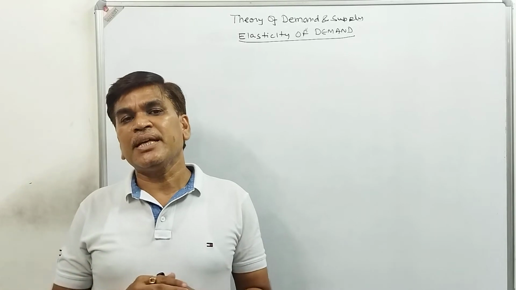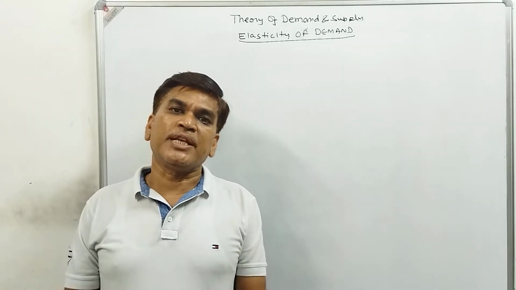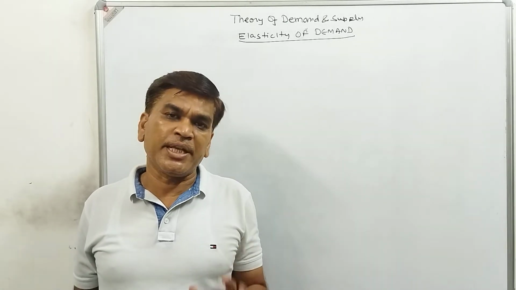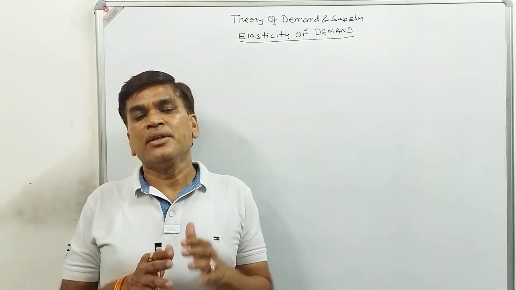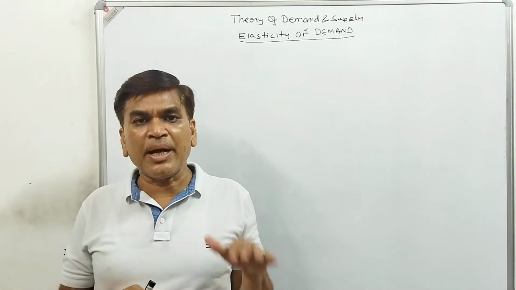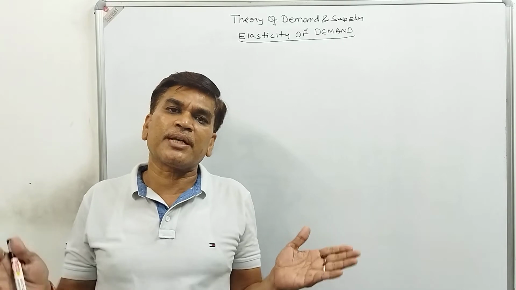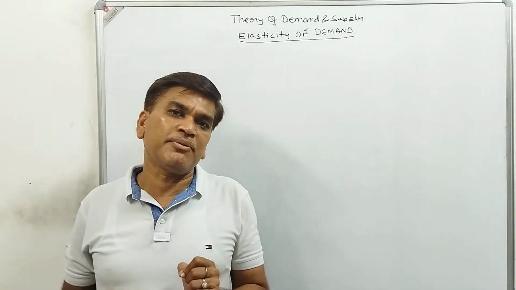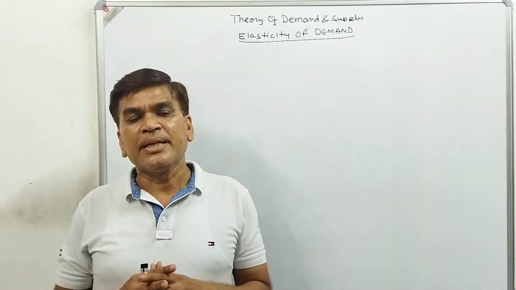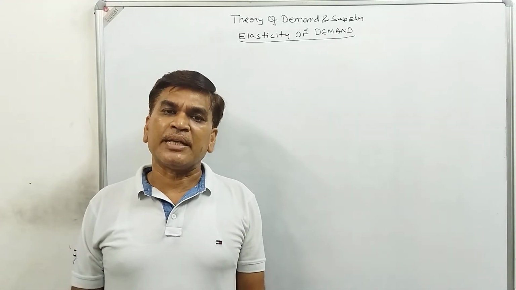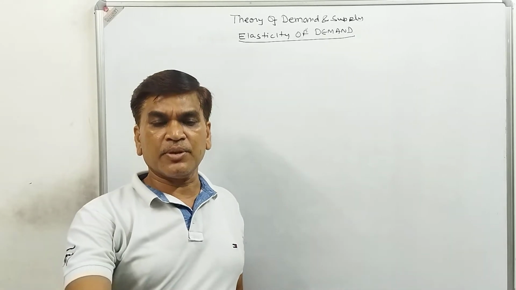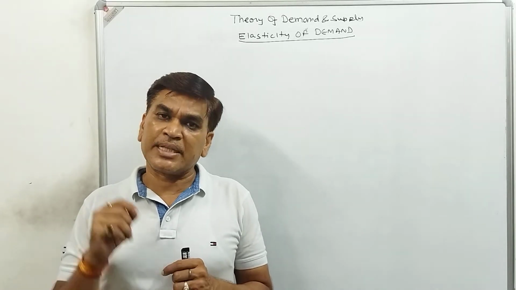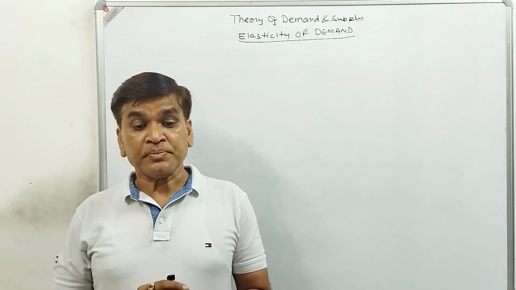From this we can say this is a normal good, this is an inferior good, this is a substitute good, a complementary good, with income effect, inferior goods, normal goods. So the law of demand shows only the quality of the statement, but the elasticity of demand is a quantitative statement because we can measure it. Generally the elasticity of demand lies between 0 and infinity. So from the elasticity of demand we can measure the elasticity of a product.